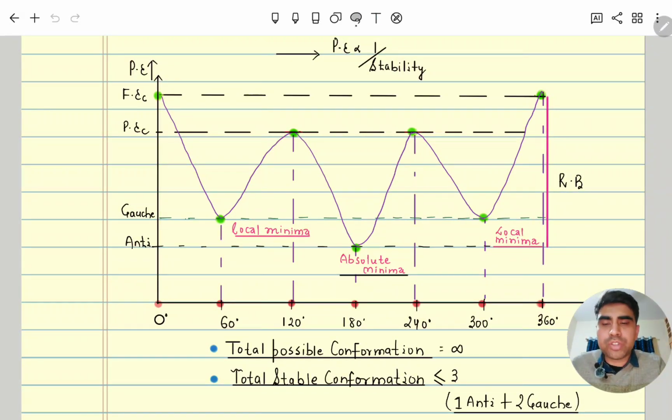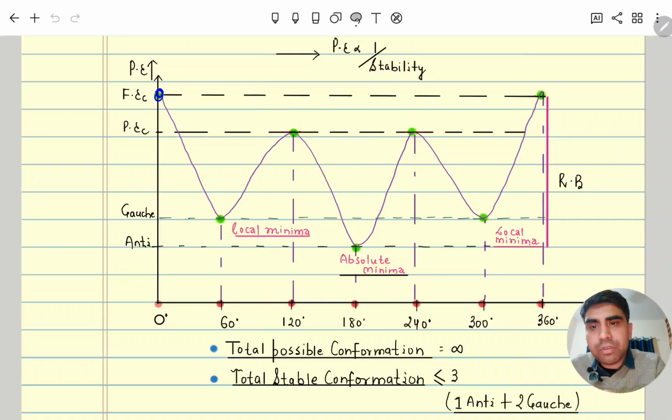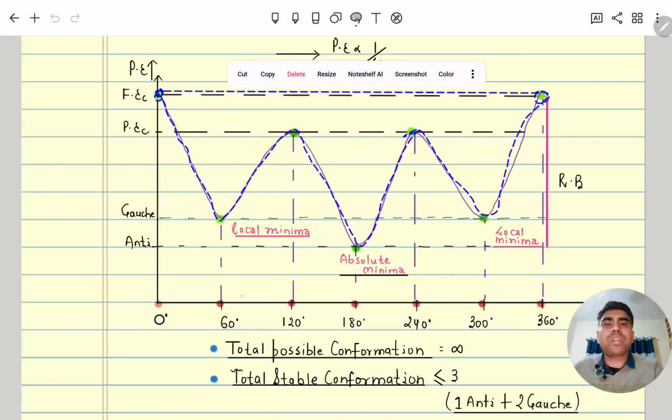So here which one is the most stable? Anti. So anti is most stable, so its potential energy will be minimum. Then after that gauche, then partial eclipse and full eclipse. On the basis of angle, the minimum angle we took is 60 degrees. At 0 degree it is fully eclipsed. After that it is gauche, and then after the next 60 degrees it becomes partial eclipse. Again after that it becomes anti. Then again gauche, partial eclipse, then gauche, and then at 360 it becomes full eclipse.